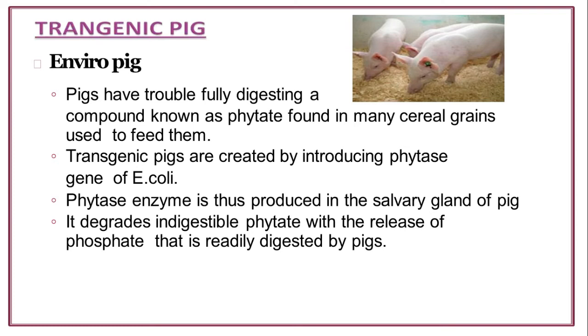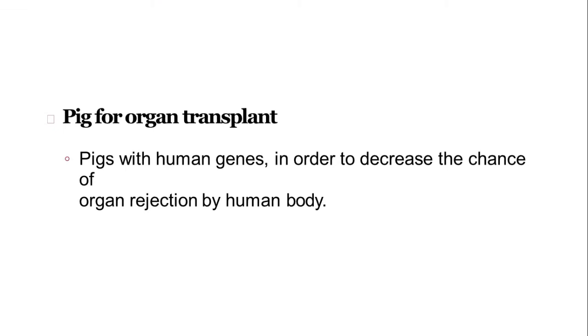It degrades indigestible phytate with the release of phosphate that is readily digested by pigs. So this is an environment-protective enviropig that can be prepared, so you are making them able to digest something that they were unable to digest in the parent.